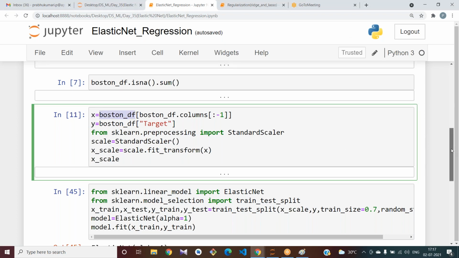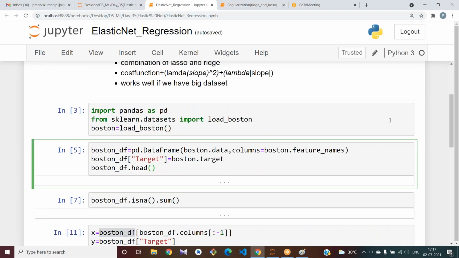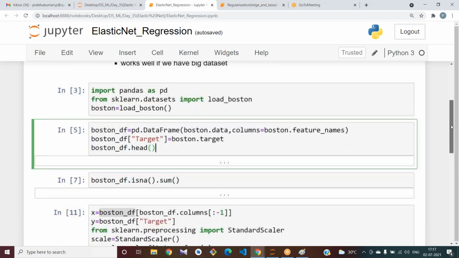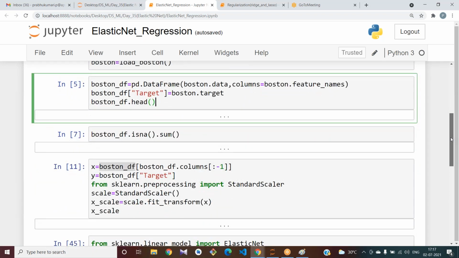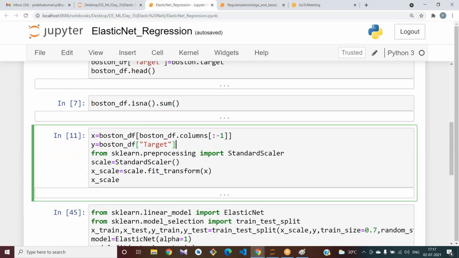See, I have not explained, since I have done with the Boston dataset yesterday, I have not explained any steps to you in a deep way. Okay. If you have any doubts, ask me once. Try to use the variables that you have used in your Jupyter file.